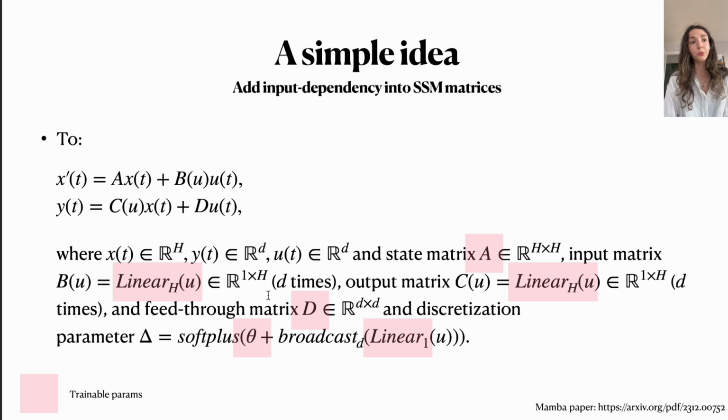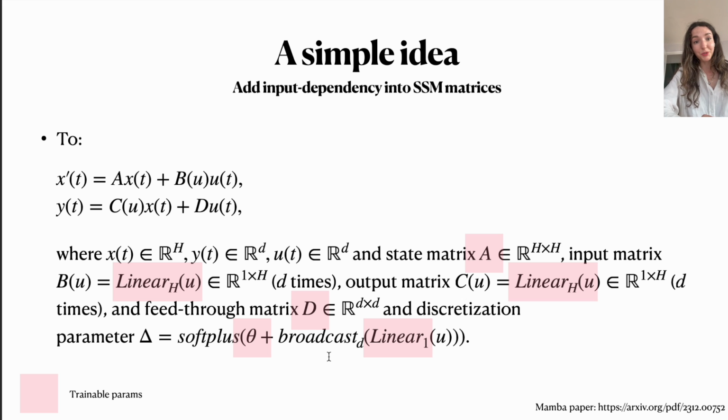Now, what we actually do is we replace the matrix B by a linear layer that maps U into our hidden state size. We also replace C by a linear layer that maps U into a hidden state size, H. And also the same thing for the delta parameter. So the delta parameter now also becomes a linear mapping from U into something that in this case is of dimension 1.